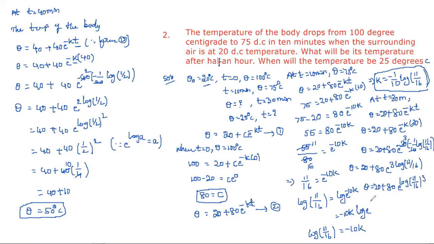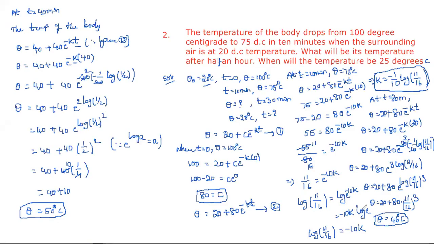So e power log a is simply 80 into 11 by 16 whole cube. So theta is equal to 46 degrees centigrade. By simplifying this, we get the temperature of the body as 40 degrees centigrade at the time t is equal to 30 minutes.